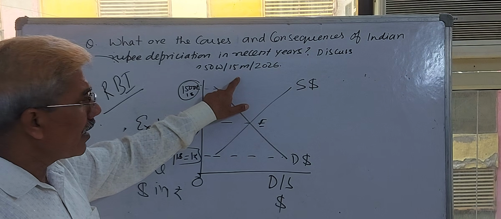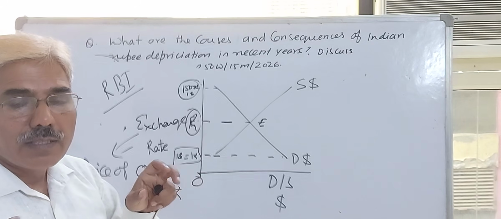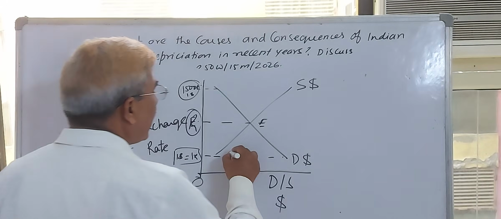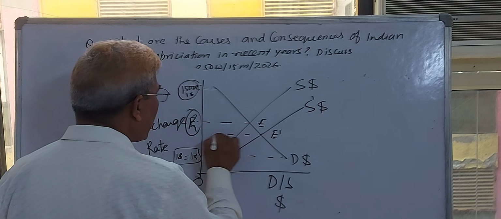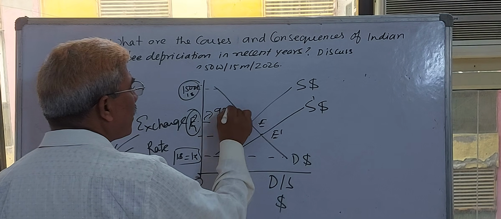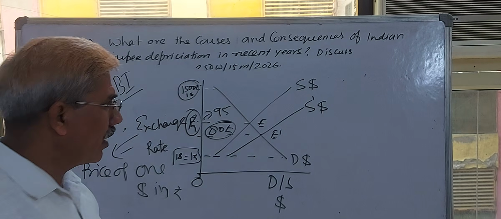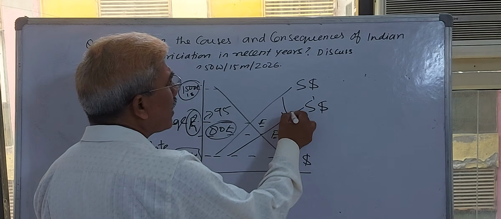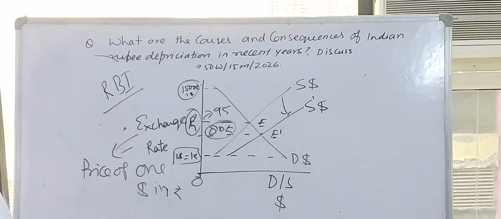Under market stabilization, the RBI sells dollars in the market and purchases rupees, increasing the supply of dollars and maintaining the exchange rate. Suppose this was 95; it will be restored to 80 rupees per dollar because of the increased supply by the RBI in the market.